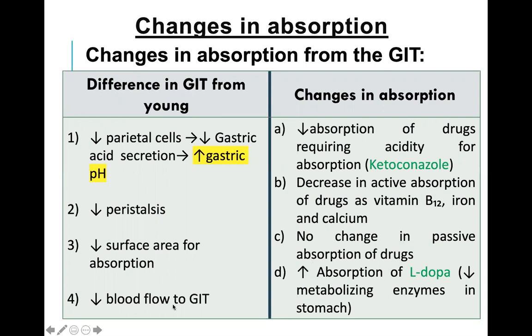There is also one example here. If the blood flow to the GIT is decreased and there is a decrease in the metabolizing enzymes in the stomach, first, what is metabolism? You should know, in simple words, what we mean by metabolism. Metabolism means that if the drug is metabolized, its effect will be decreased.